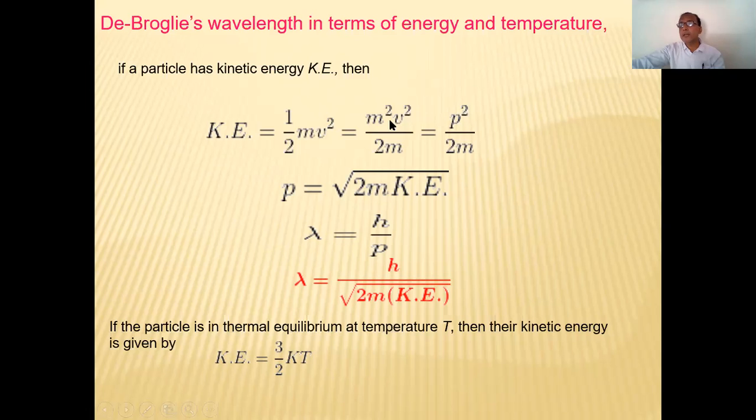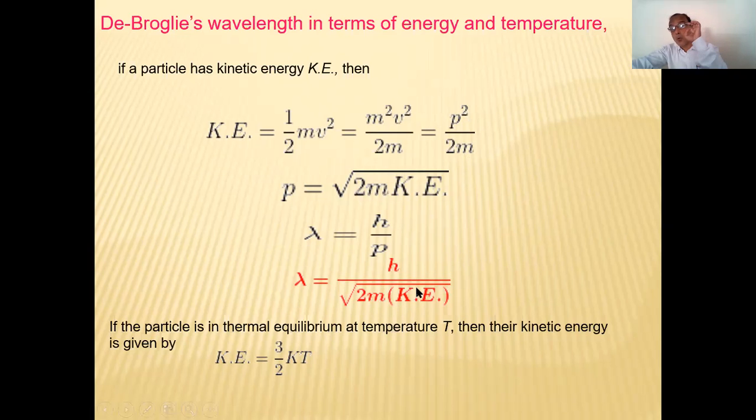Momentum. So the numerator you will write as p squared upon 2m, and therefore this momentum, p squared is equal to 2m into kinetic energy. Therefore p is equal to under root 2m kinetic energy. Therefore lambda is equal to h upon p. Therefore once again lambda is equal to h upon under root 2m into kinetic energy.